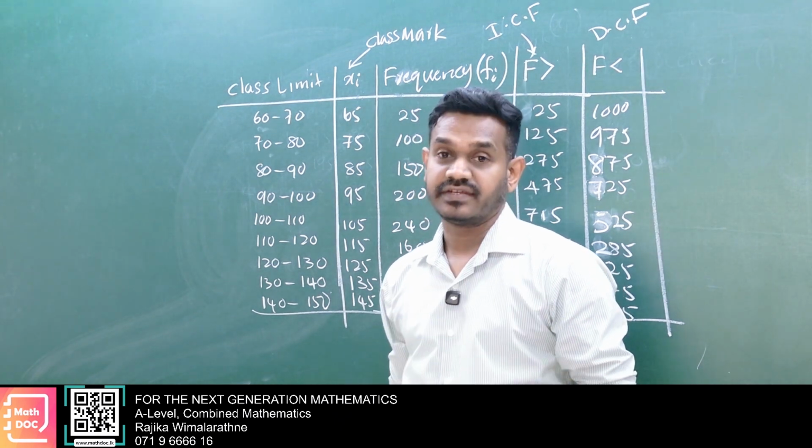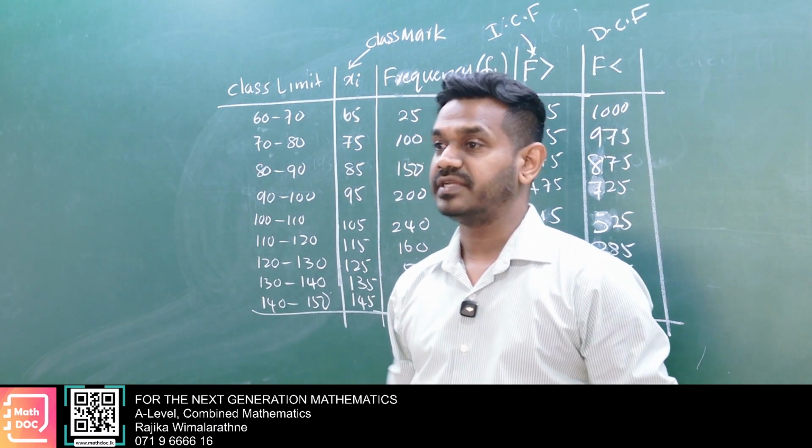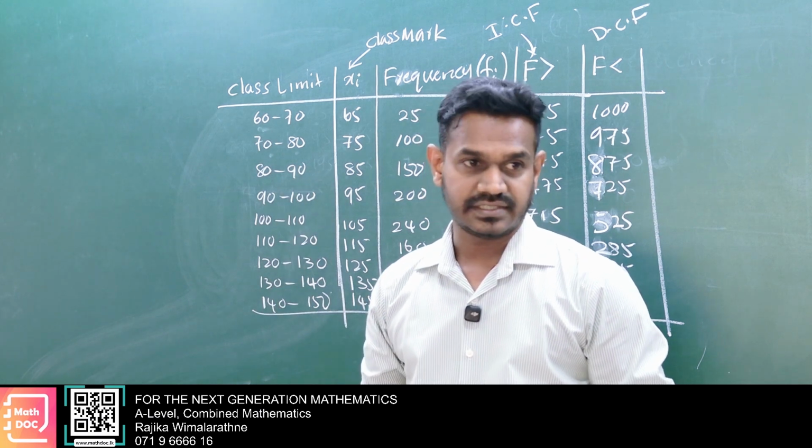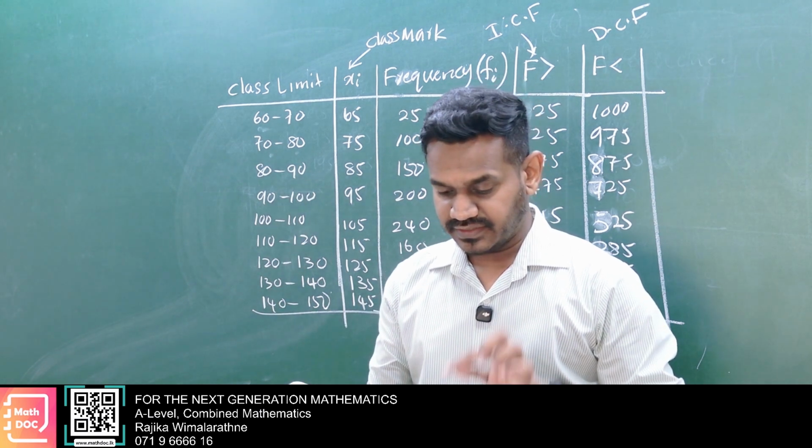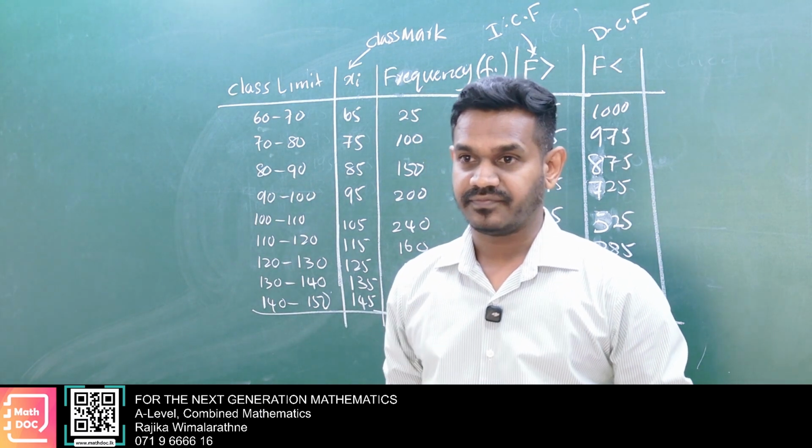What is cumulative frequency? Cumulative frequency means frequency addition, the frequency sum. There's another special word called relative frequency.